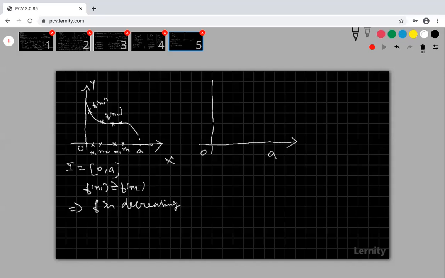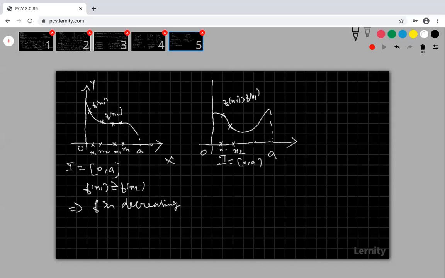Now look at that, Nagarjuna. Suppose some function is coming like that and it is going like that. This is my interval 0 comma a. Suppose I am taking my x1, x2. This is my f of x1, this is my f of x2. Here f of x1 is greater than f of x2.